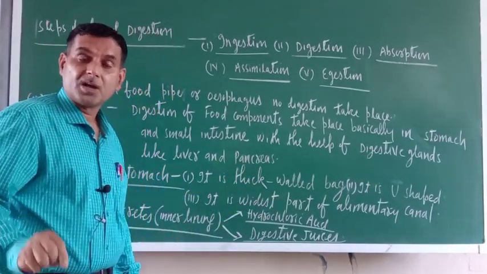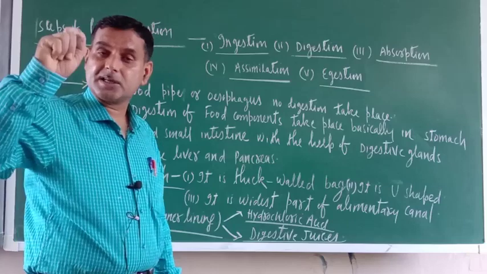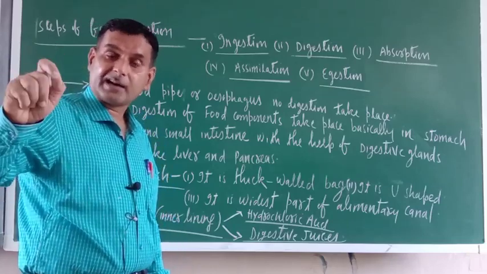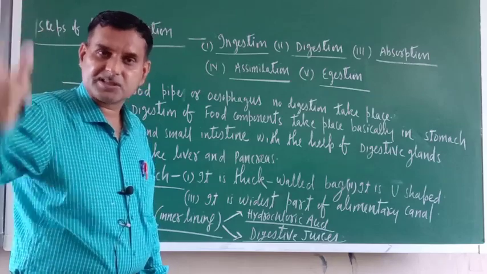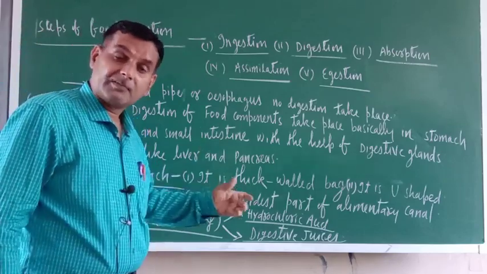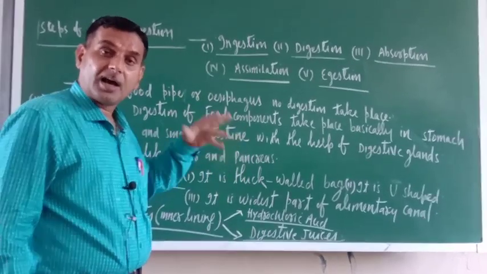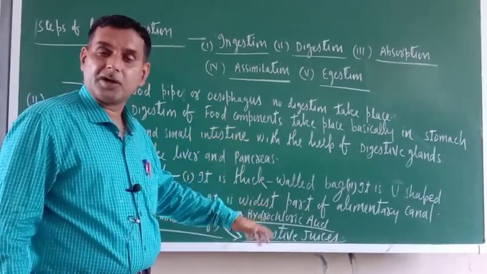This acid is so strong that even fire is not that strong. Whatever food we take is digested because of hydrochloric acid.